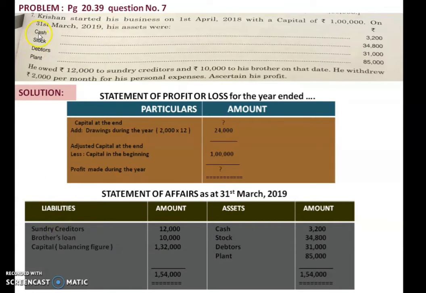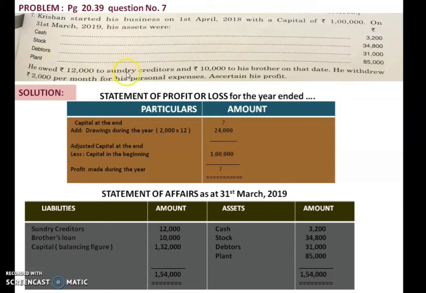You can see these are the assets given to you. Cash, you can write here cash 3,200, whatever is given in the question. Stock value is 34,800, that I can write in the asset side 34,800. Debtors we have 31,000, we can write it over here. Then plant we have 85,000, that we can write it over here.